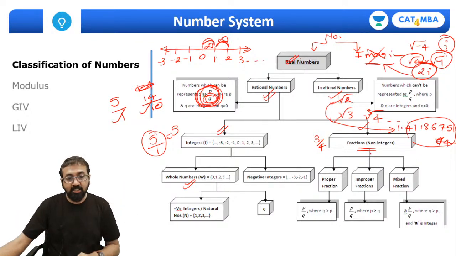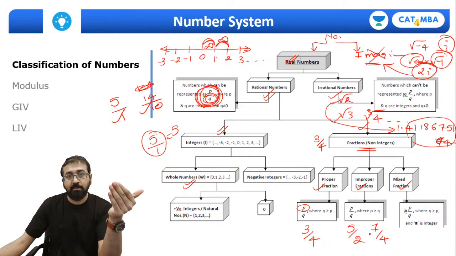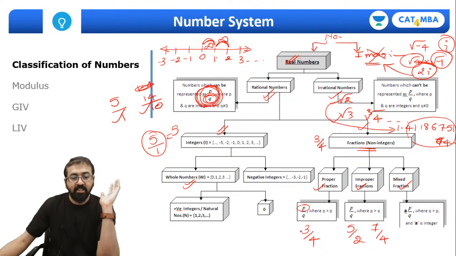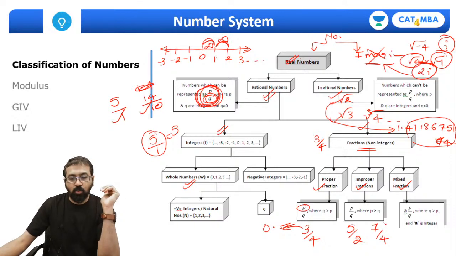Okay, further, these fractions are of 3 types, guys. Quickly: proper fraction, improper fraction, mixed fraction. In a proper fraction, your numerator is less than the denominator, example 3 by 4. In an improper fraction, the numerator is greater than the denominator, example 5 by 2, or you can say 7 by 4. All of these are nothing but improper fractions. If you convert them to decimal, the value will be 1 point something or 2 point something, right? A proper fraction value will always be 0 point something when you convert it to decimal, right?